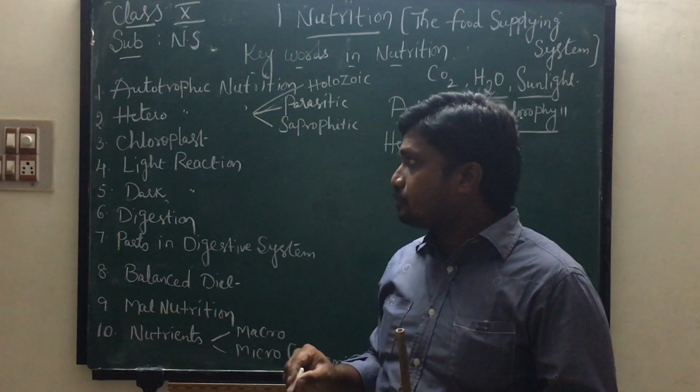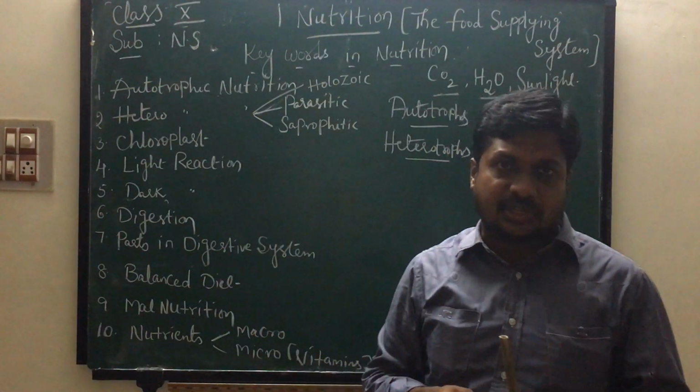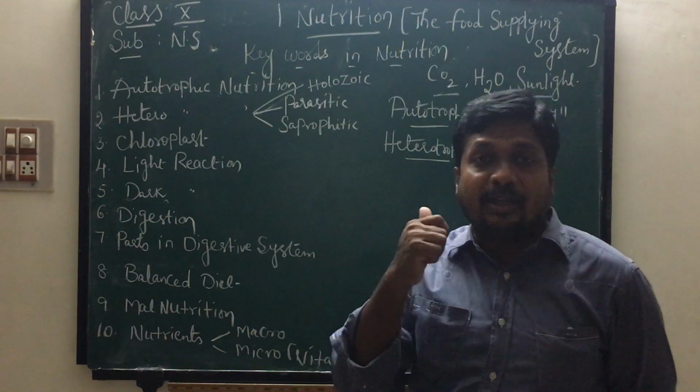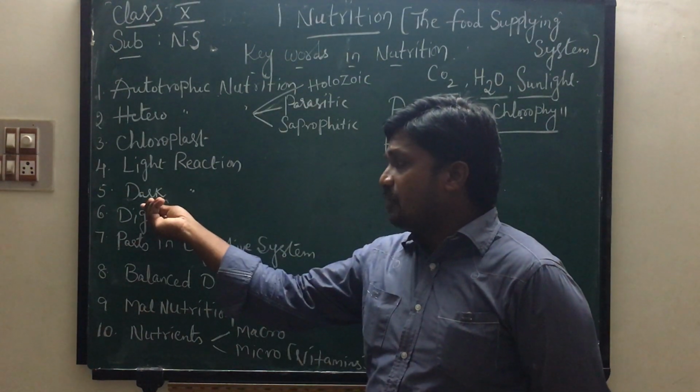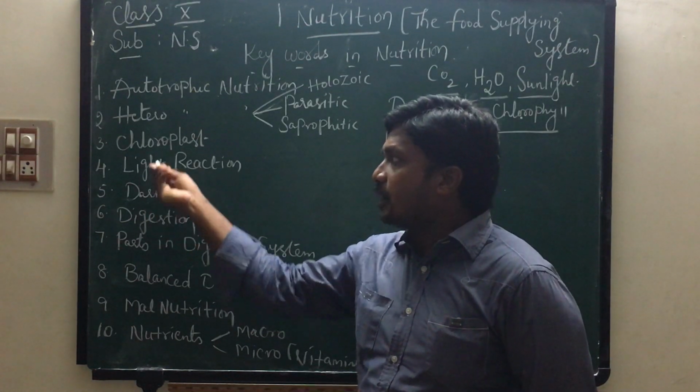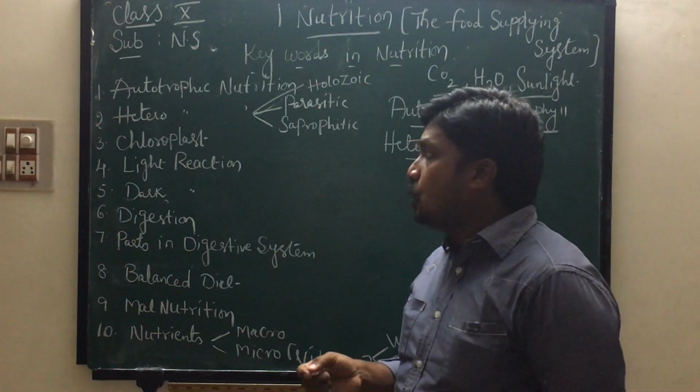In chloroplast, we can find two types of reactions. This is called the mechanism of photosynthesis. Light reaction and the second one is dark reaction. Both take place in chloroplast.